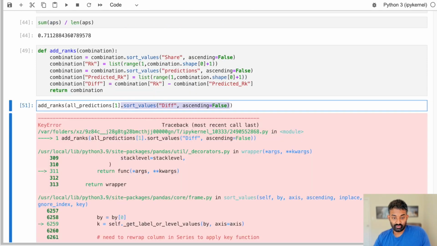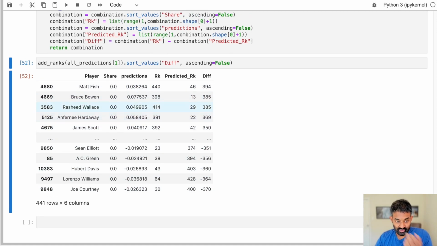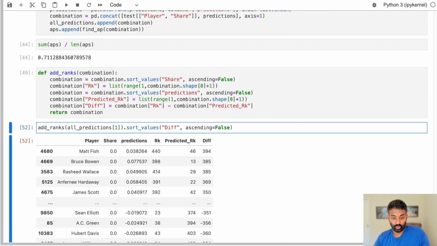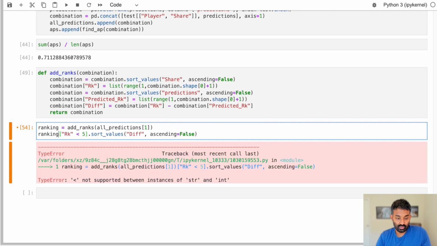I would need to put the sort values outside here. All right, so we can see the people who had the biggest difference between their actual rank and their predicted rank. Now, we don't care about people who were ranked below a certain threshold. So what we can do here is only look at people who had a rank of less than 5. So they were in the top 5 of the MVP voting. Now this would work. I would need to assign this to a variable. And then what we can do is do this.